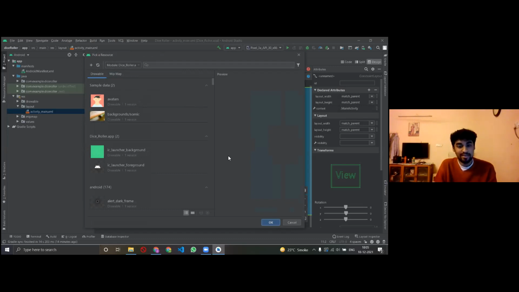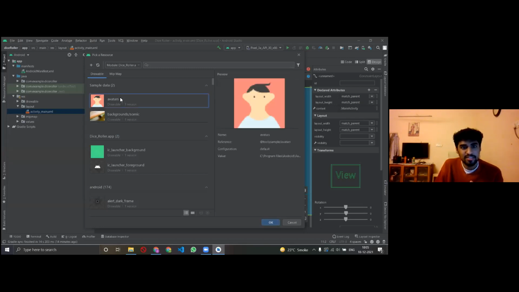I'm not sure yet which dice image to put, so I'll pick a random image from the avatars given here. You can see it written avatar. I'll pick that and press OK.